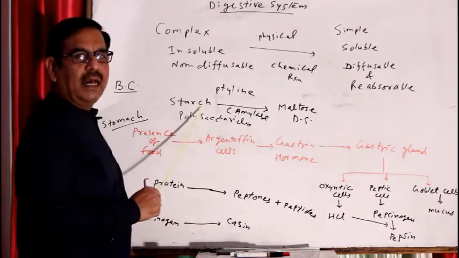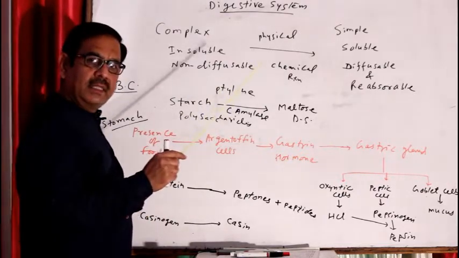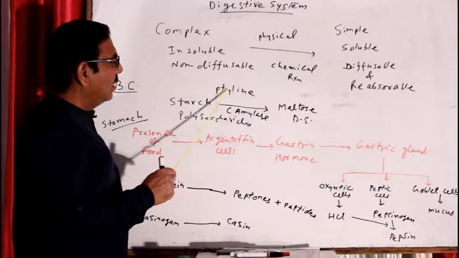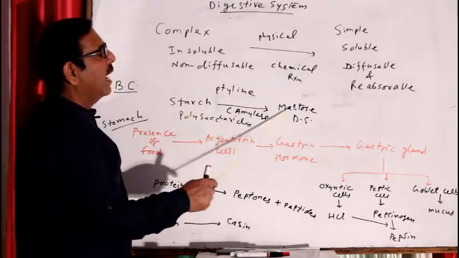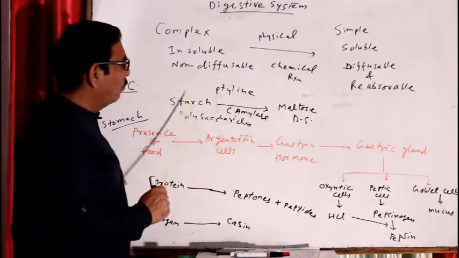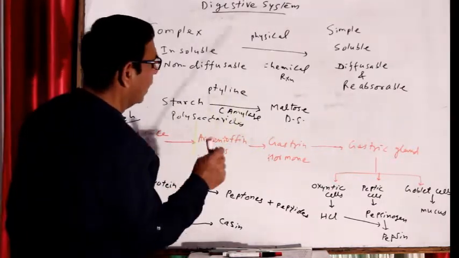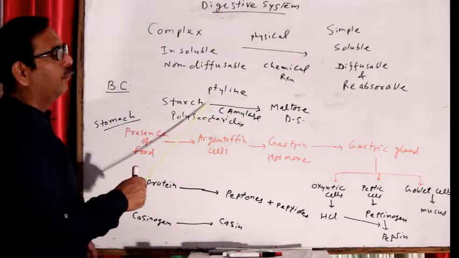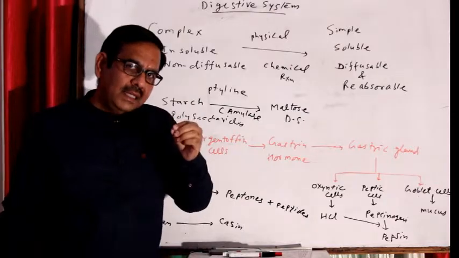Polysaccharides are carbohydrate. Ptyalin enzyme is present in saliva. So this ptyalin, commonly called amylase, converts this polysaccharide starch into disaccharide maltose. So this is first digestion of the carbohydrate. Then this semi-solid food enters stomach through esophagus.